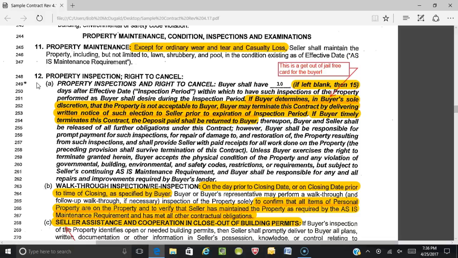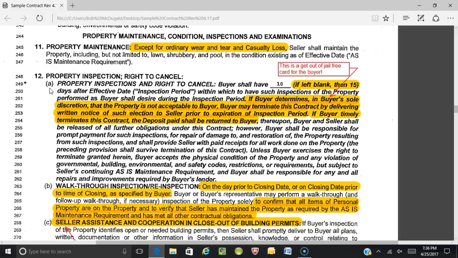And so we're just going to read it once again. Let me reiterate, this contract has everything written for a reason. You need to understand why the lines are there and what they mean to you if you're representing the buyer and/or the seller, whoever that may be. All right, so in this case, let's take a look at Section 12(a), which is property inspections and right to cancel.